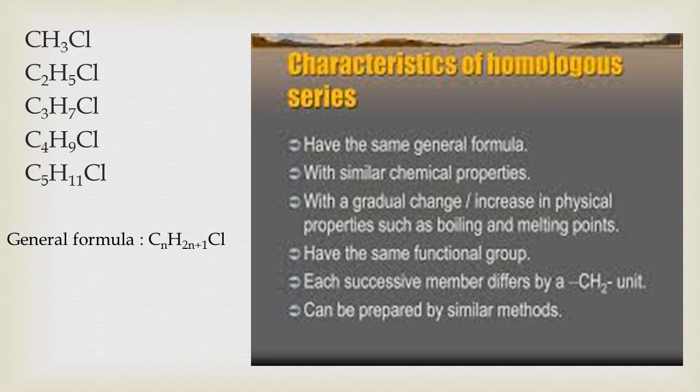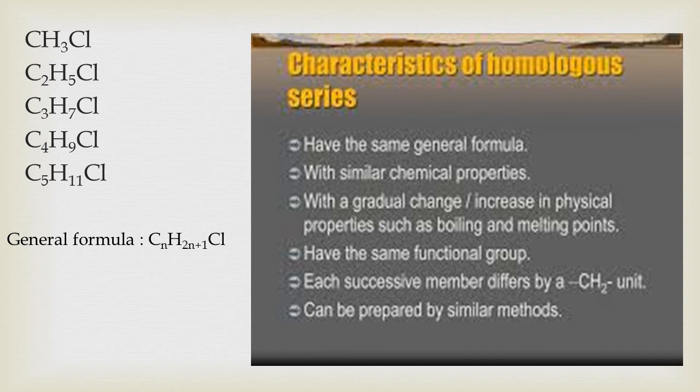Just recollect the things that we have studied before. We have studied the alkane series. The general formula for the alkane series is CnH2n+2. Then the alkene series, the general formula is CnH2n. Even the alkyne series, the general formula is CnH2n-2. Alcohol series, CnH2n+1OH. So, in short, all the members of a homologous series can be represented by the same general formula. And all these members of a homologous series are called homologues.